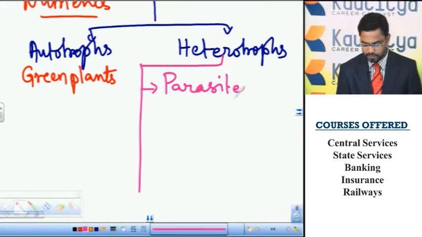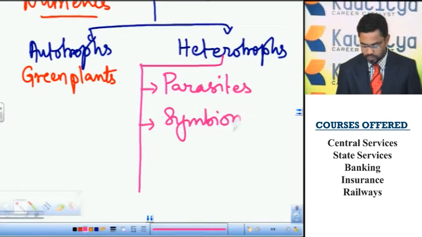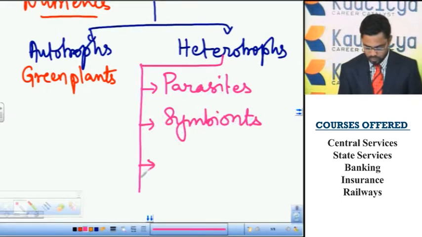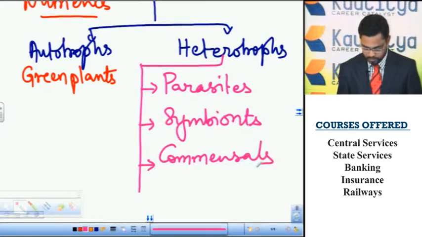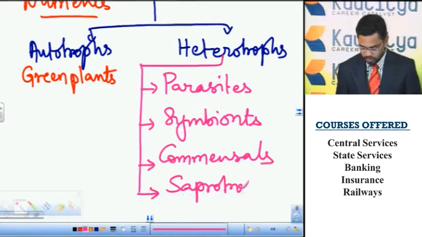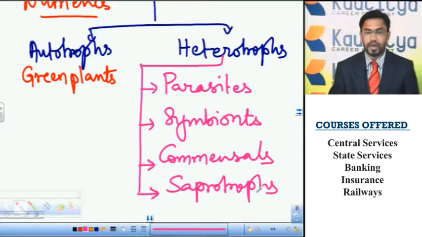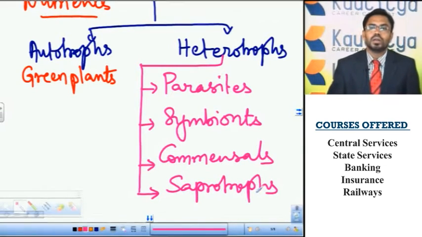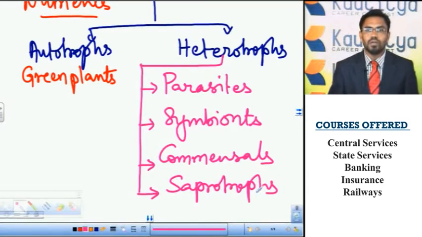parasites, symbionts, commensals and saprotrophs. Here, parasitism means a close relationship between two organisms in which one organism is benefited and the other organism is harmed. This type of association is called parasitism.